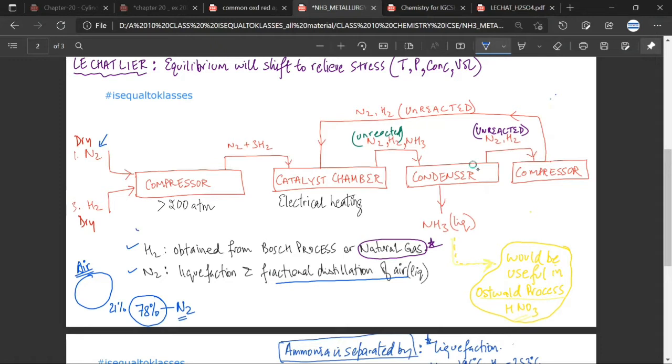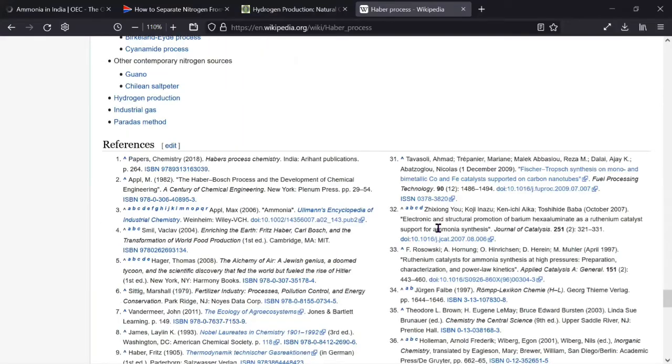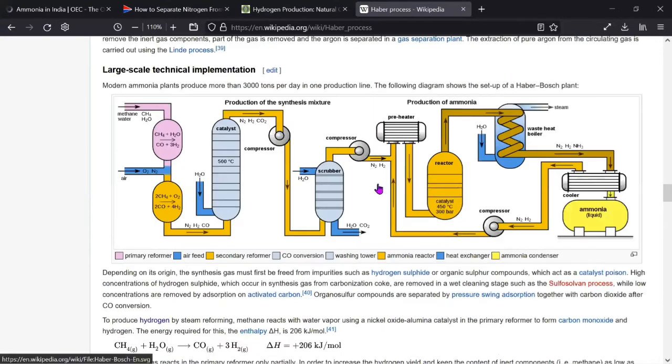The second thing is about hydrogen. The hydrogen which is being used here is obtained from natural gas. It can also be obtained from the Bosch process. The Bosch process, if you remember, you would have done in class 9th. Again, I won't be going into the details, but nowadays most of the hydrogen you get from natural gas. Mr. CB, any doubt till here? No doubt. Actually, if you are interested, on the same wiki page, I'll show you the full process. So, for example, this is the whole process which is used.